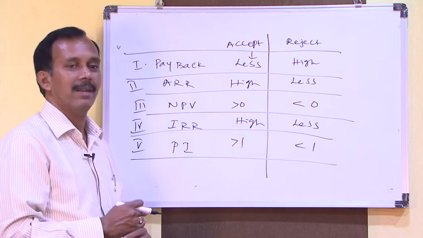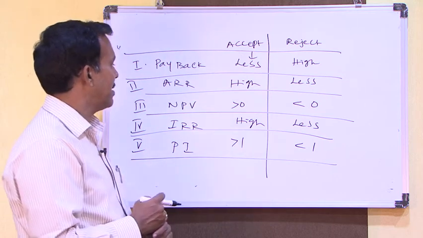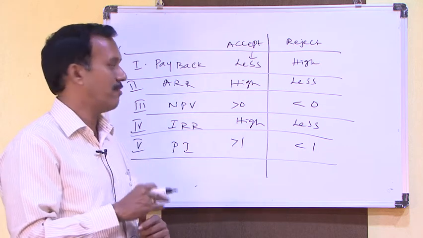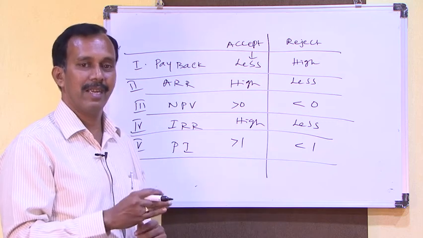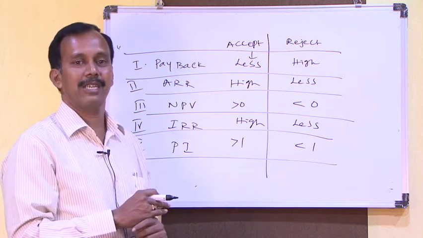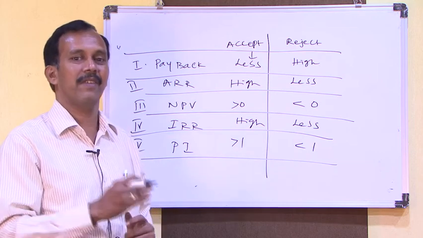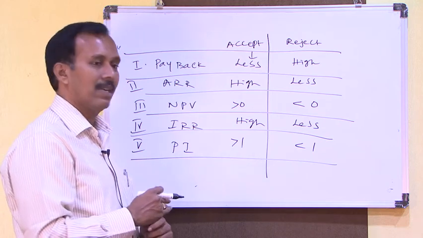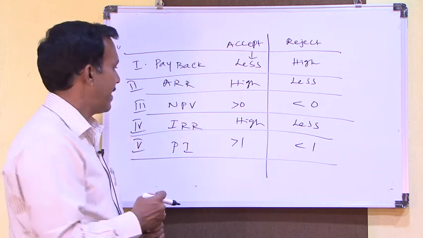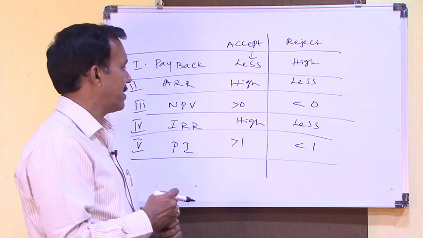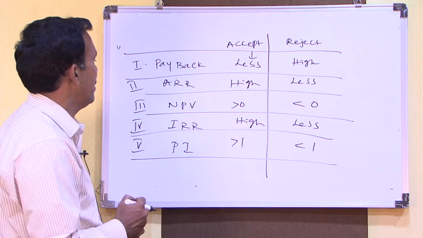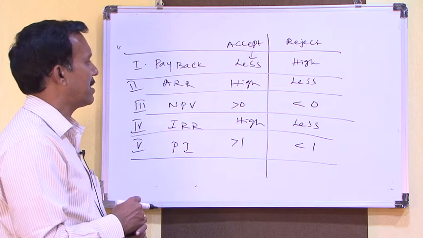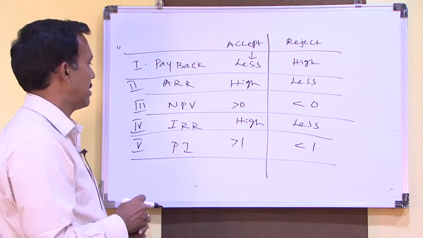Regarding NPV greater than 0, that means after discounting the cash flows, after making investment analysis with a given rate of interest or inflation adjusted interest, there are different criteria whether to discount at the present rate or after adjusting inflation, then we will get the value. If NPV is greater than 0, we need to accept the project. If NPV is less than 0, we need to reject the project.